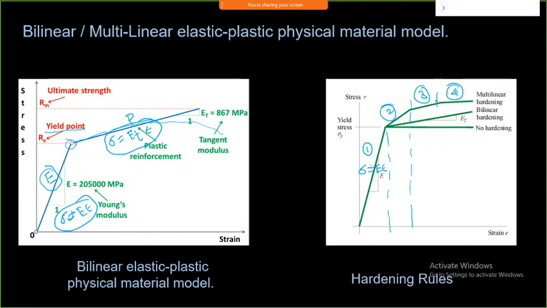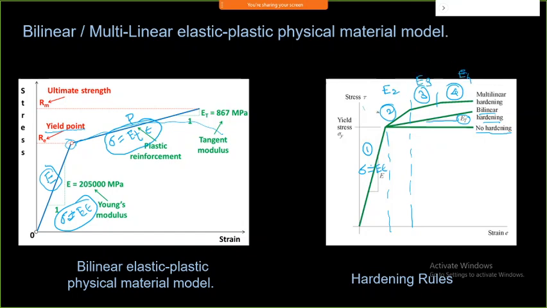In this case you can observe that if there is no hardening, it is considered to be a straight line, and here it is itself considered to be a failure in the material. In bilinear hardening, you provide some amount of hardening, represented by the slope of this, because it has two lines. That is called bilinear. In multilinear, I can have an E2 value, then an E3 value, then an E4 value.